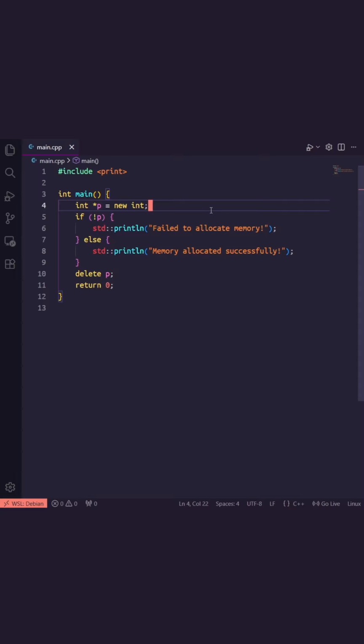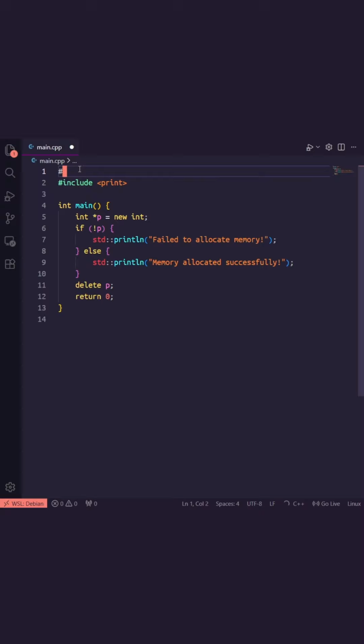But what if it fails to allocate memory, you ask? Then it throws an exception, specifically std::bad_alloc. However, if you want new to return a null pointer on failure instead of throwing, you can mark it with std::nothrow to use the non-throwing version.